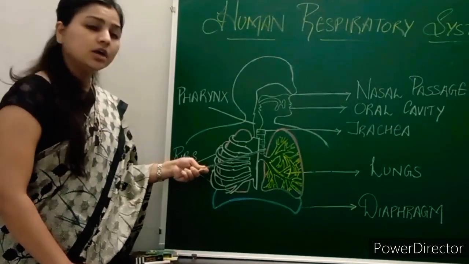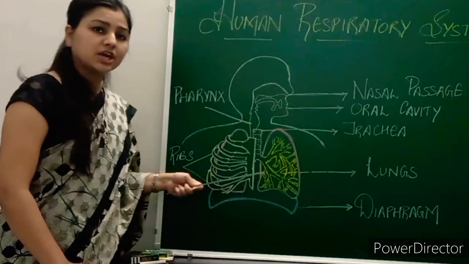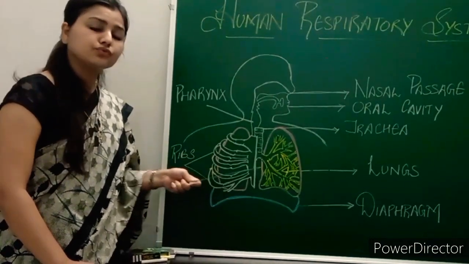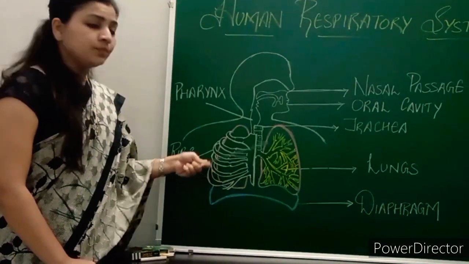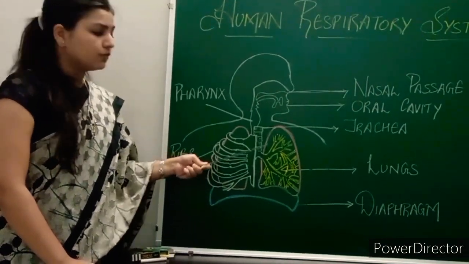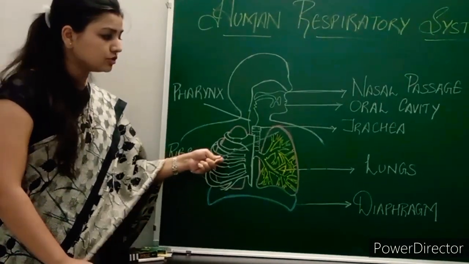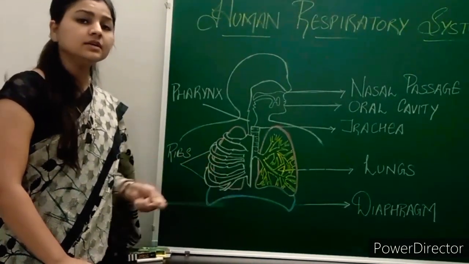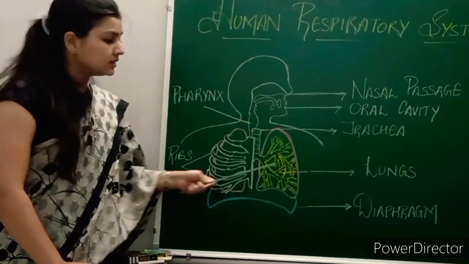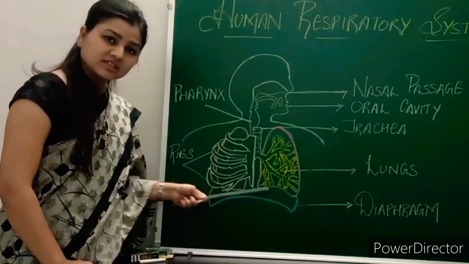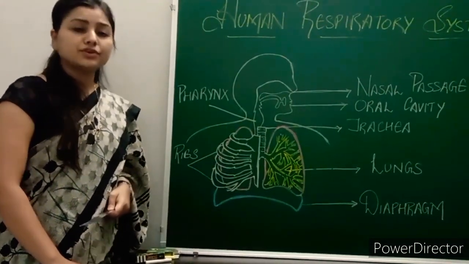Further, the air moves into fine tubes, which are again divided into finer tubes. These are said to be bronchioles. Bronchioles are the fine tubes through which the air passes, and at the end of each bronchiole you will find the sac-like structure which is said to be alveoli. The whole exchange of gases takes place inside the lungs, which you will be studying in your further classes.